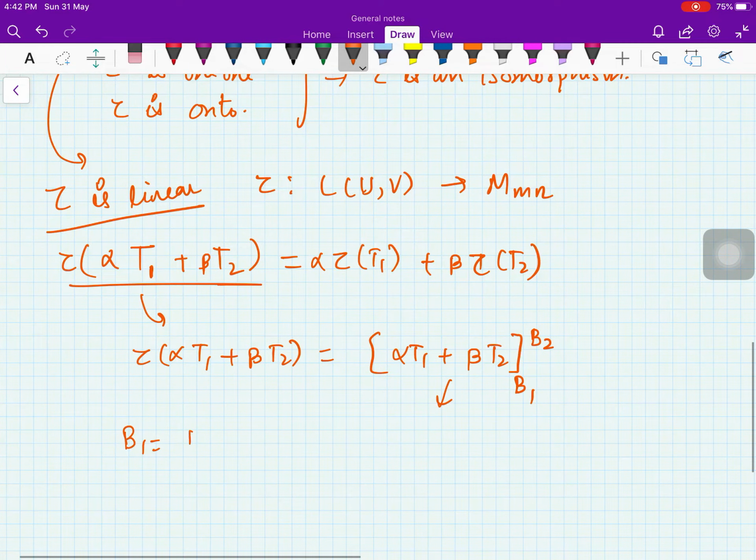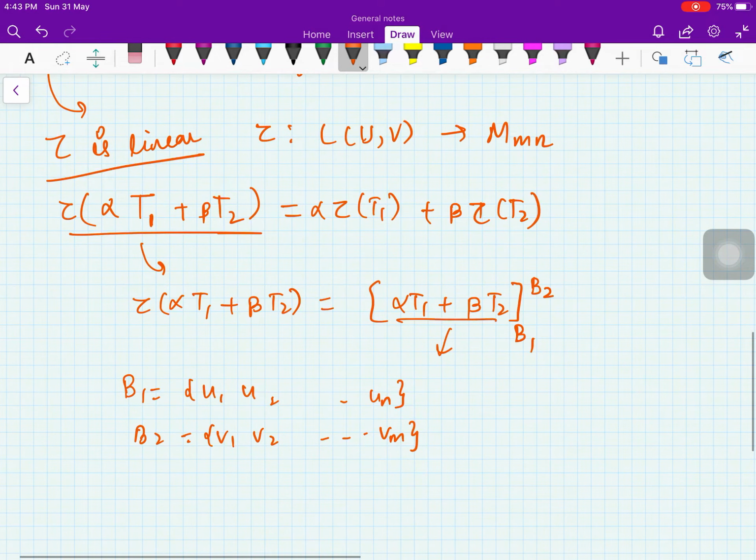Now if you assume B1 is u1, u2, ..., un and B2 is v1, v2, ..., vn, then alpha T1 plus beta T2 of u1 will be alpha T1 of u1 plus beta T2 of u1.